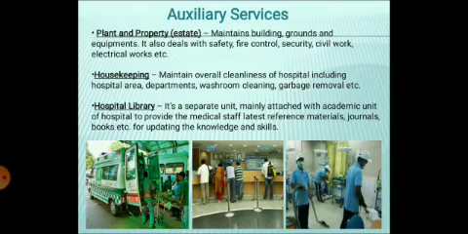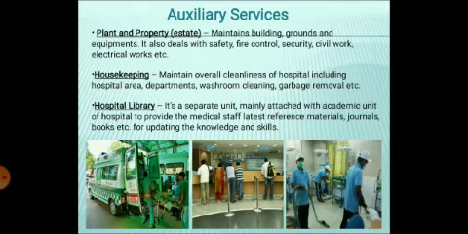Then the housekeeping staff maintain the overall cleanliness of the hospital, which is another most important thing within a hospital: the maintenance of cleanliness, hygienic condition, and aseptic condition. To keep the hospital departments and washrooms clean and to remove the garbage, the housekeeping staff are very important.